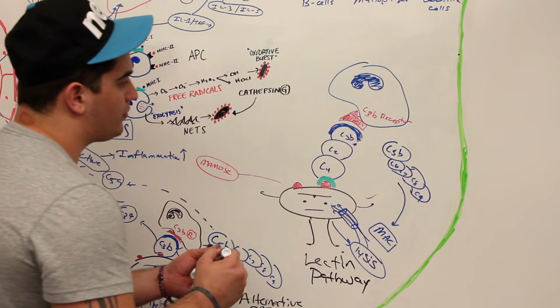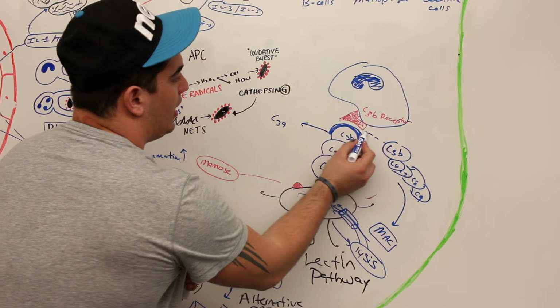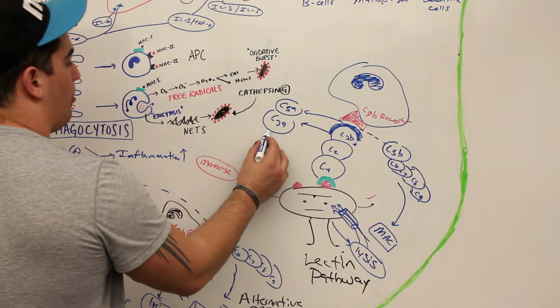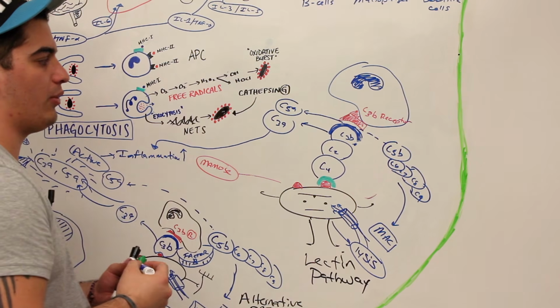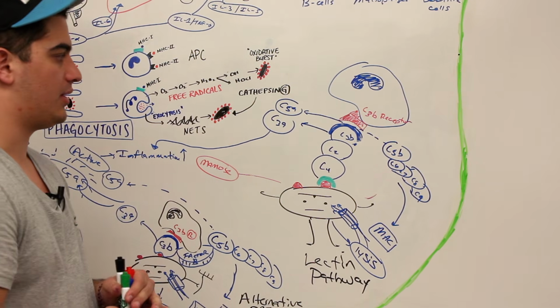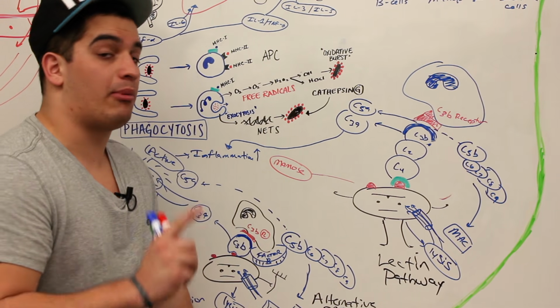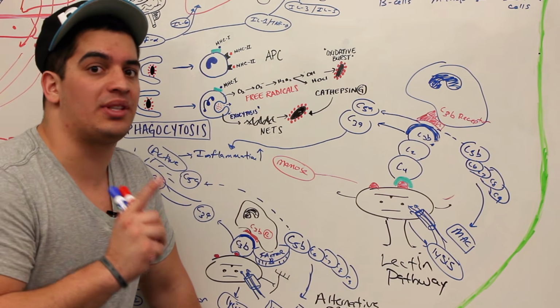Now, one more thing to talk about. C3b can also release C3a, and C5b can also release C5a. These two molecules can be acted on by proteases released by the histamines, and they can enhance the inflammatory response by chemotaxis, right? What did we just do again? What is the purpose of the complement proteins? Complement proteins are a part of our innate immune system. In other words, it's non-specific.